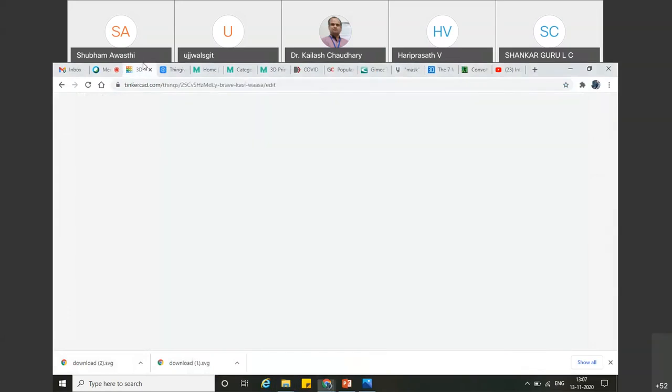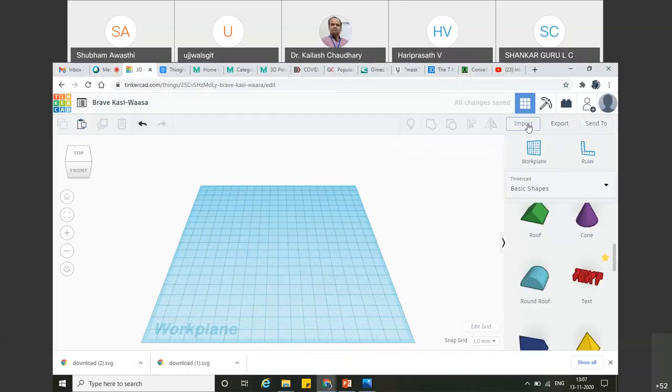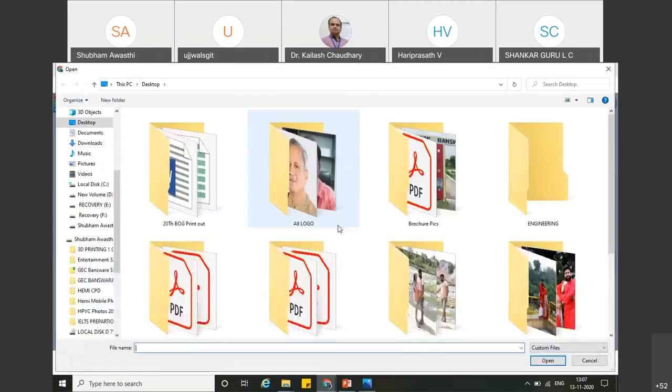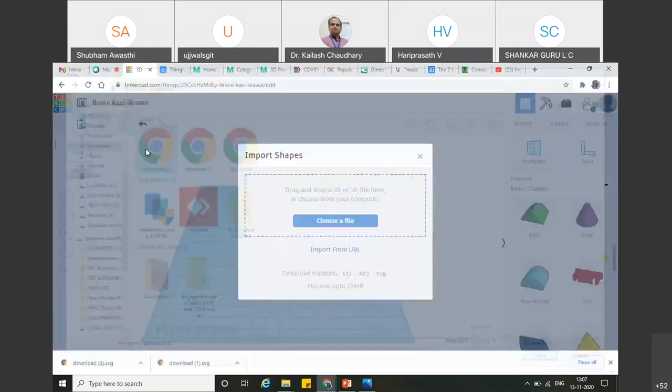Now what I will do, I will recall it here. Let me just delete this particular item. This is deleted now. Now let me import it. Everybody can see this particular Tinkercad website. Can one of you say yes? Yes, sir. Okay, perfect. So I have to import the shape here. Either you can drag and drop any 2D or 3D model. So I'm just uploading one of the 2D models, which we have already downloaded.